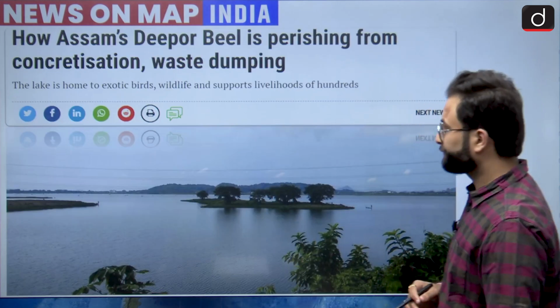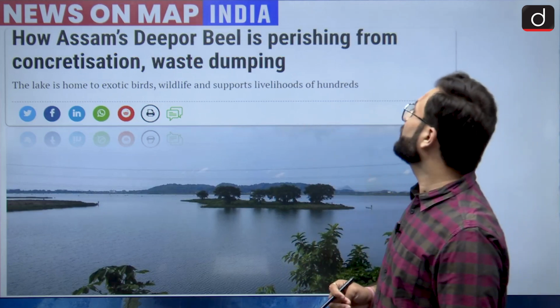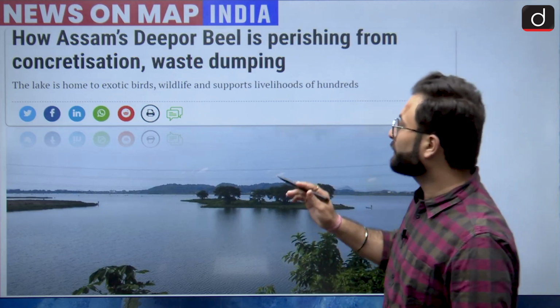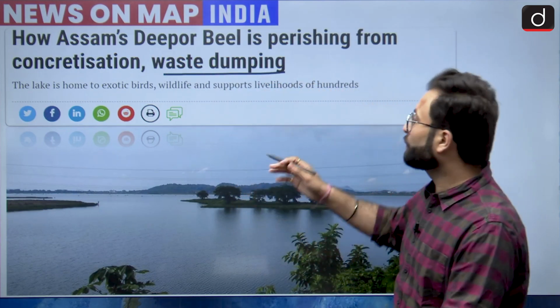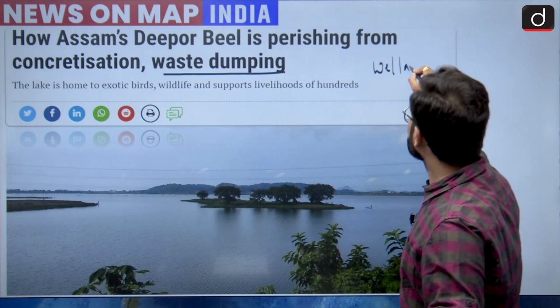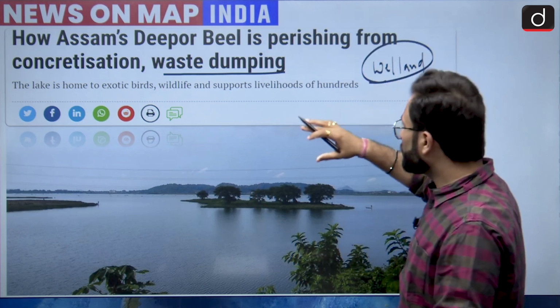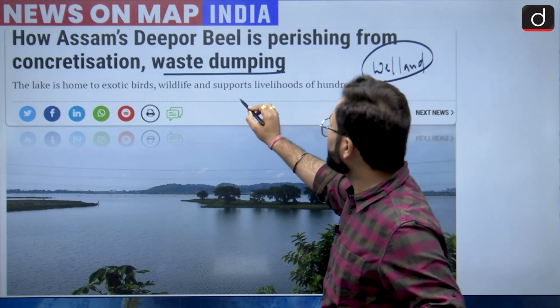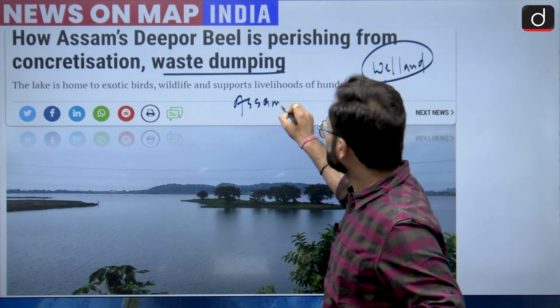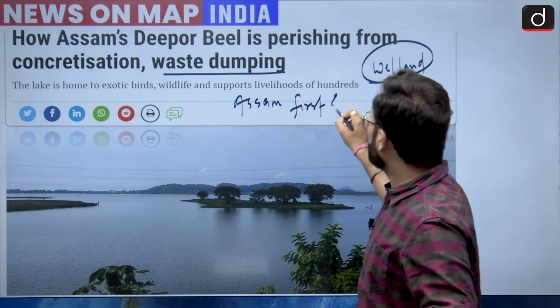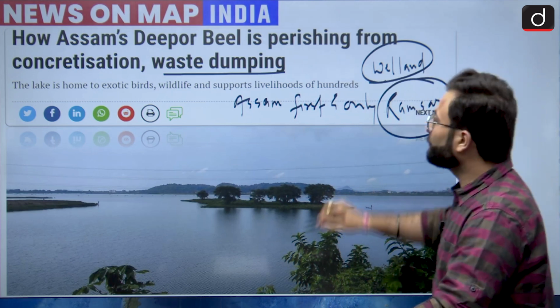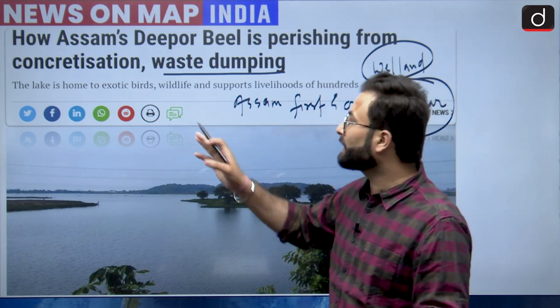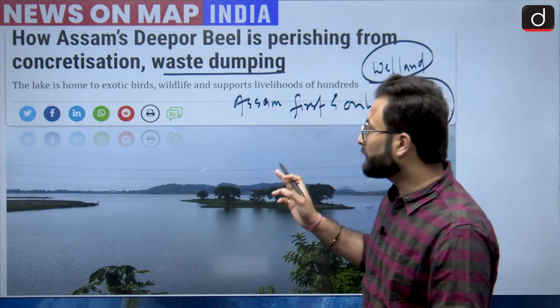Now coming to the map. So how Assam's Deepor Beel is perishing from concretization and waste dumping. Basically this is a wetland, and it is Assam's first and only Ramsar site, so that is why it becomes even more important. Now the problem is, this area is depleting because of the concretization and the waste dumping. So that is why it has been in the news.